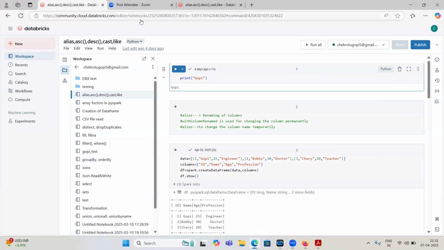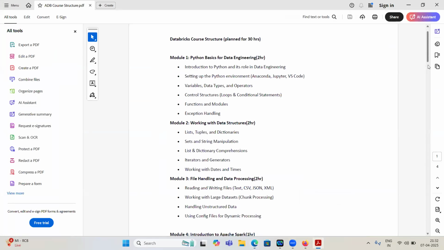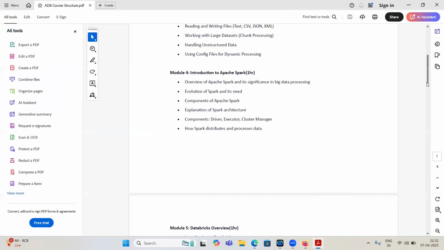Will you show the optimization and then caching, persist, broadcast, all those things? Yes, yes. We will discuss everything. So that's why go through this course structure. After this session, I will share this in our WhatsApp group. You can go through this.